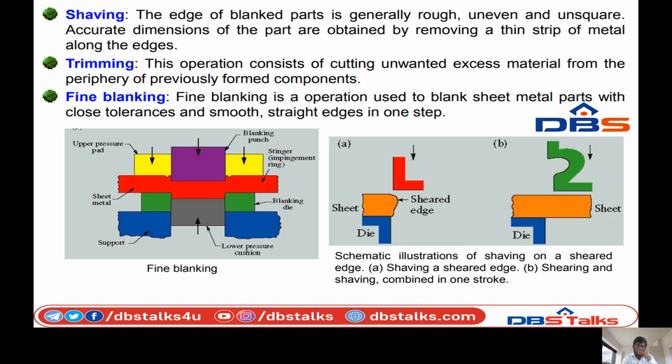Next, shaving operation. The edge of a blanked part is generally rough, uneven and unsquare. Accurate dimensions of the part are obtained by removing a thin strip of the metal along the edges. So you can see the figure.